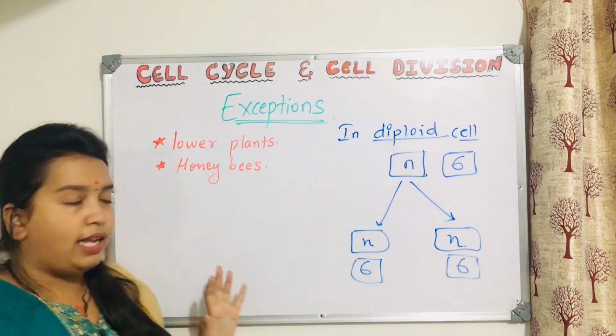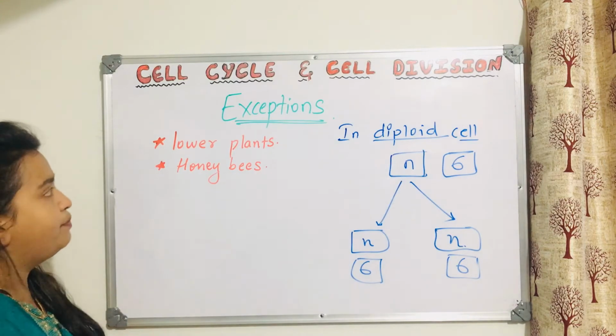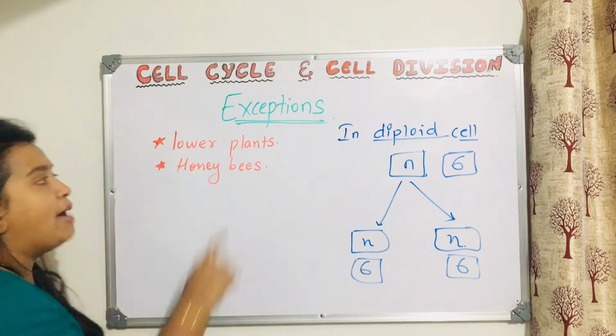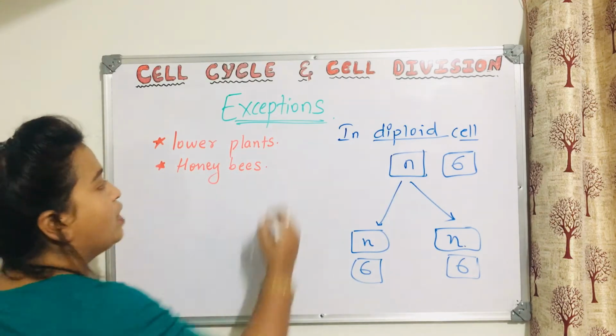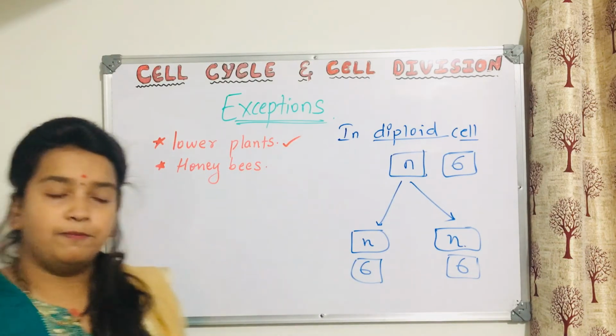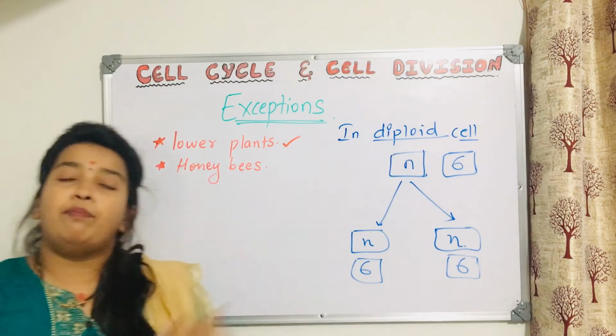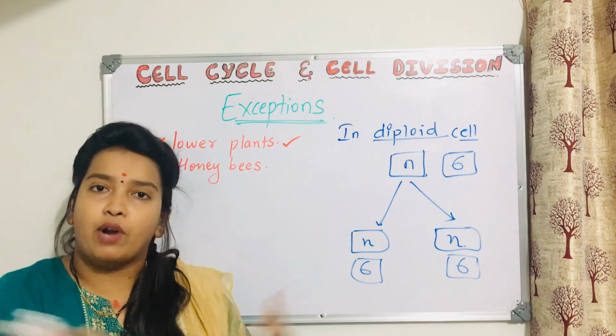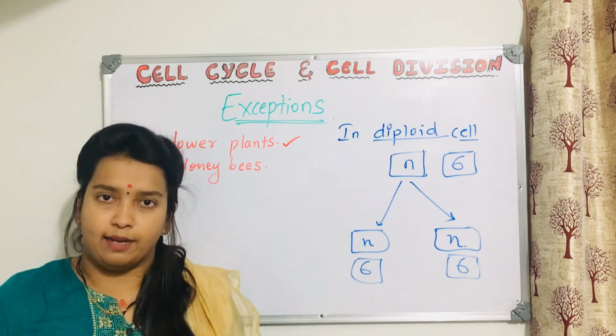Now it is time for explanation. First let us understand lower plants. Lower plants usually, the body, whatever sexual reproduction generates, is a diploid cell.